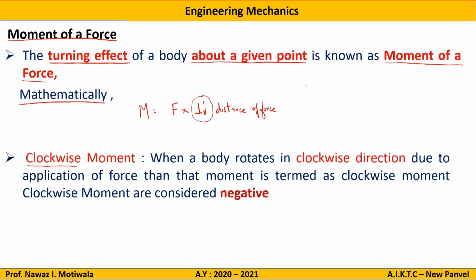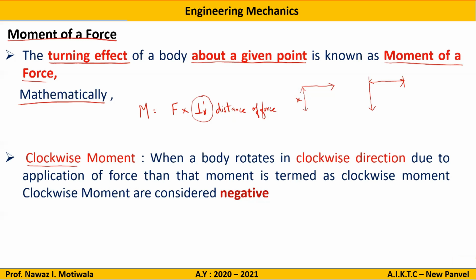In simple language, if the force is in the horizontal direction, you take the distance in the vertical direction. This is the distance. And if the force is in the vertical direction, you take the horizontal distance about a point. That is what is meant by the perpendicular distance of the force. The moment is classified into two parts.